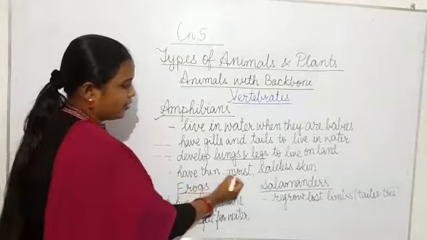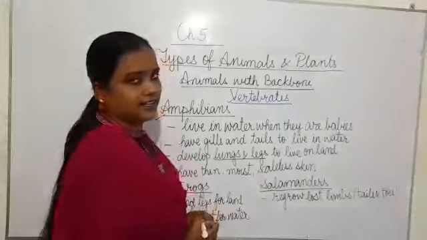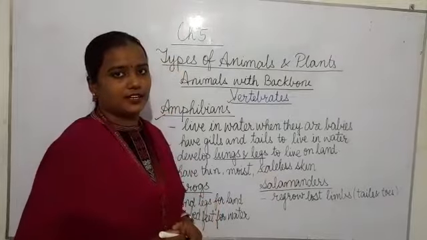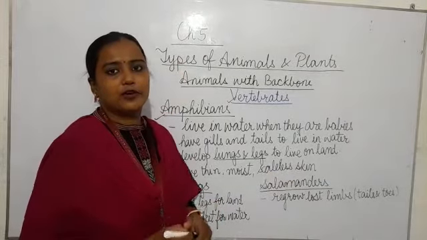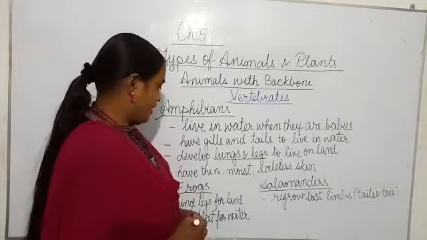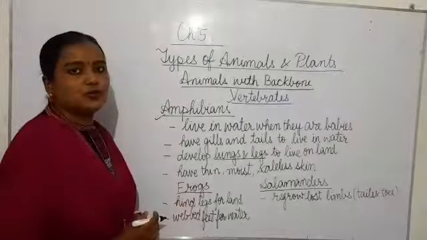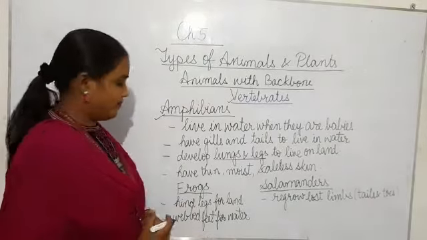Now, what type of skin do amphibians have? They have thin, moist and scaleless skin. Scaleless skin means they do not have scales on their skin. Their bodies are shiny.